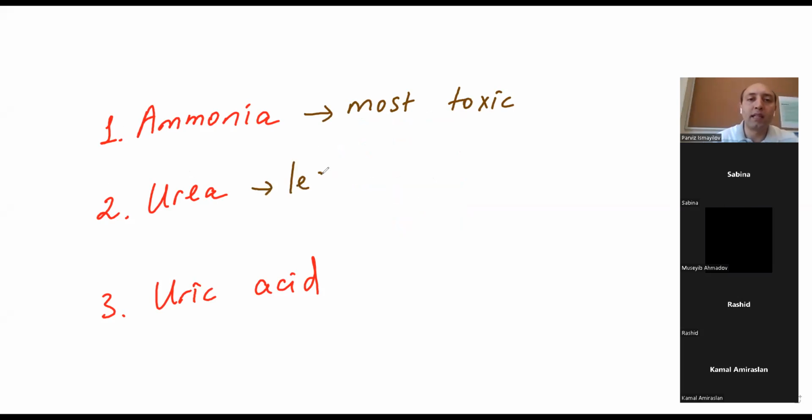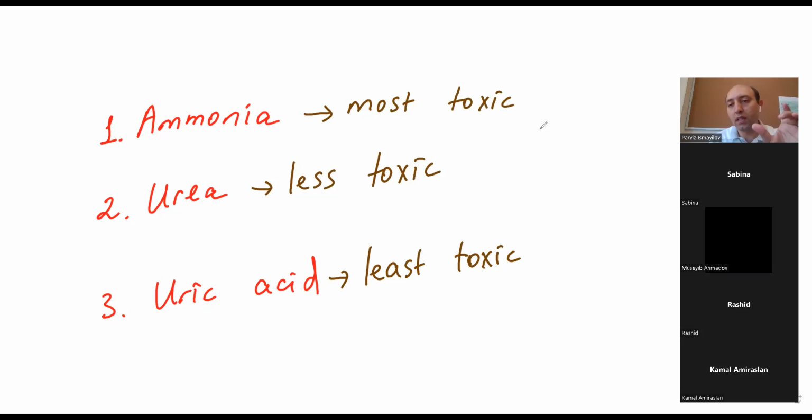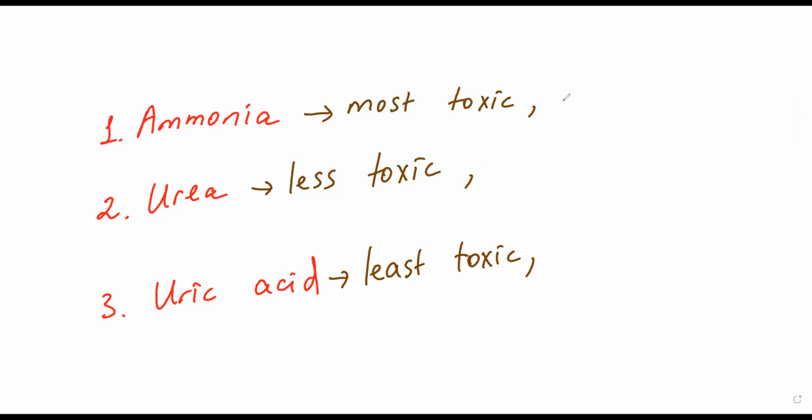Urea is less toxic. But urea is also toxic, guys, don't forget, but it is less toxic. Uric acid is like least toxic. They have also some toxic property. This is one thing, what you need also to learn, especially for ammonia and urea. If we will talk about their solubility in water, ammonia is very soluble. Ammonia is very soluble in water. Very soluble in water.